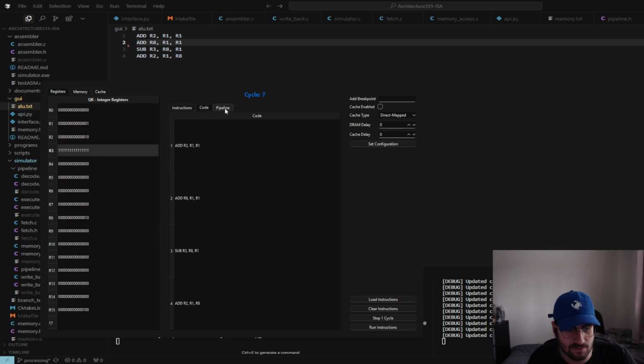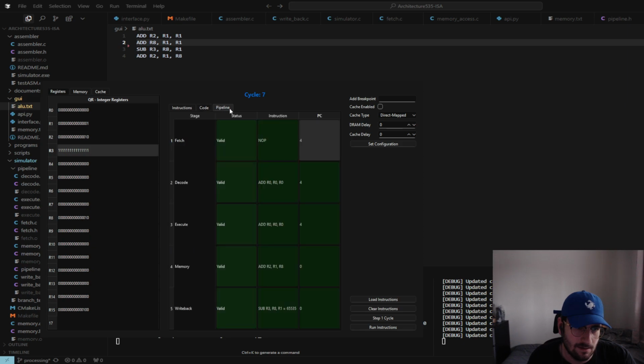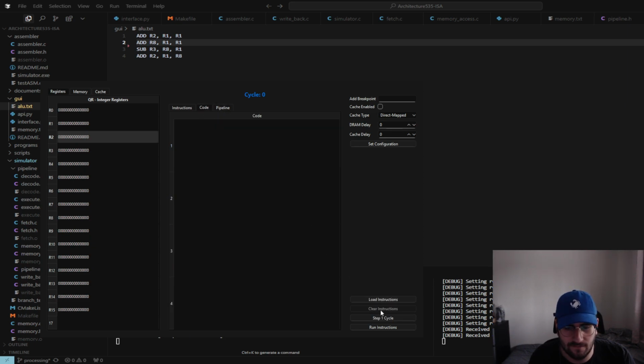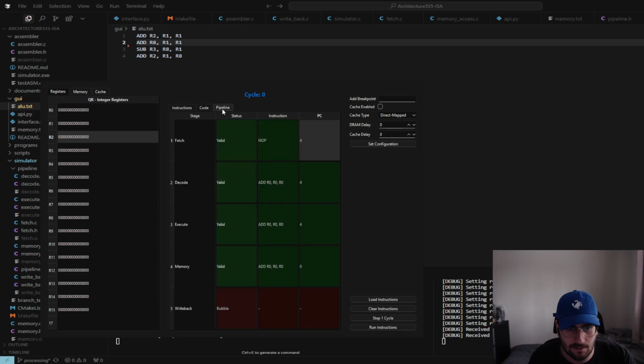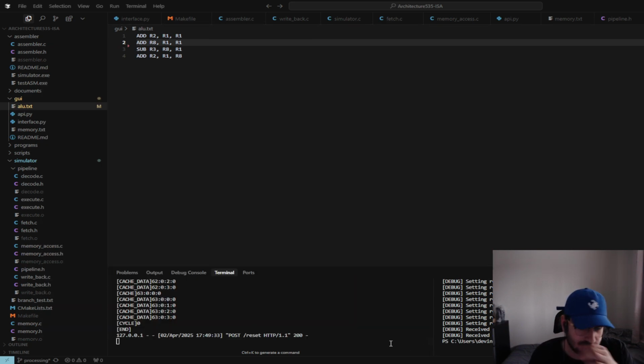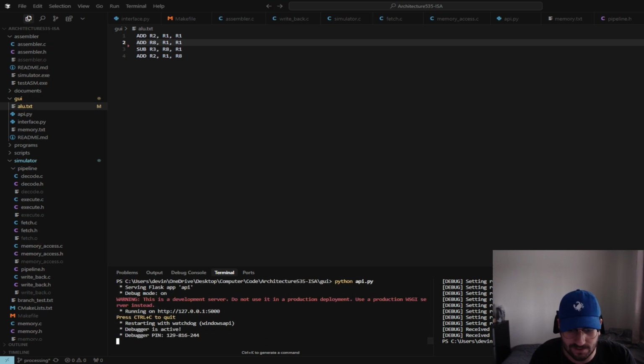And then the last one should be adding into R2, R1, and R8, which is 1 and 2, so 3. Right? Yeah. Okay, and that becomes 3. So beautiful. Also, my pipeline doesn't reset on clear instructions, so I have to redo this anyways.